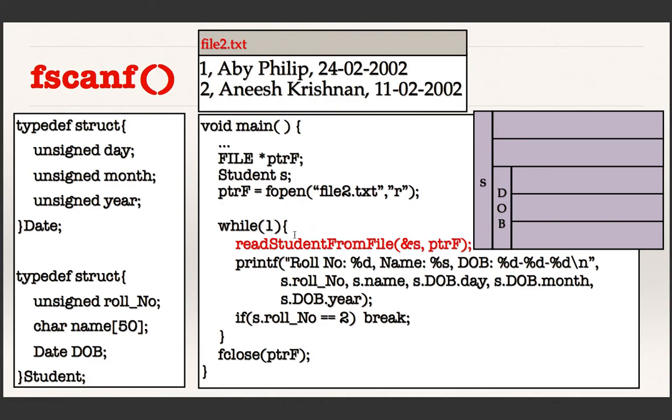Okay, and so it comes to the loop and it says read student from file. This is the function in which I have used fscanf. To that function I am passing the address of this variable and a pointer to the file, because I want to read the content of this file and store the data into this structure, and I want to access that data from here. That is why I pass the address of that structure. So let us jump on to that function.